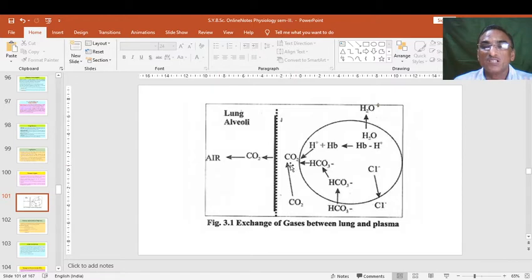Whenever the air comes from the environment into the lungs and enters the plasma, the exchange is carried out, and after exchange the oxygen is converted into CO2, and that CO2 is thrown outside the cells and enters the alveoli, and during expiration the CO2 is thrown out.